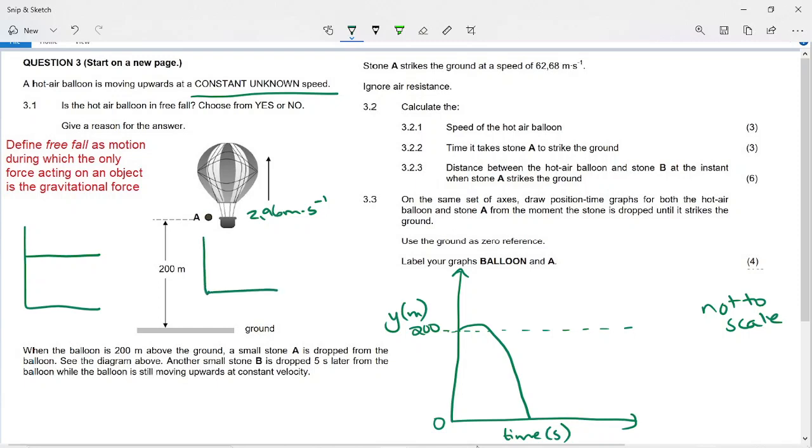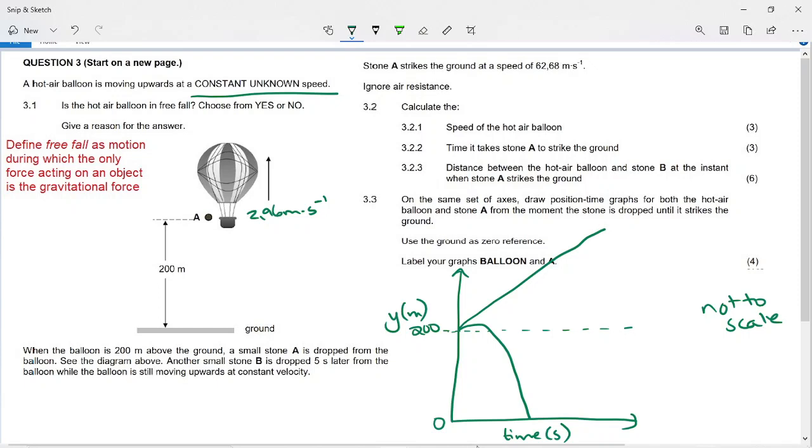The graph for an object at constant velocity is a straight line, and the graph for an accelerating object is a curve like this. So the balloon is this one in the middle. It is moving at a constant velocity upwards, so it's always getting further and further from the Earth. So it is going to be a straight line drawn with a ruler heading upwards like that.